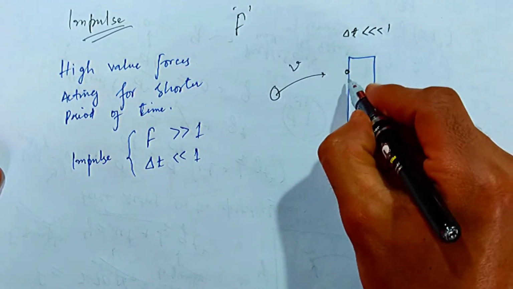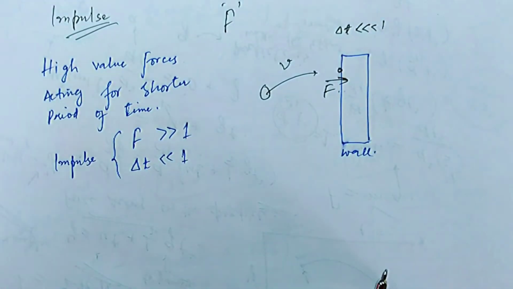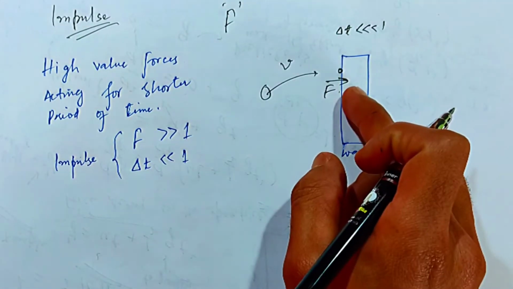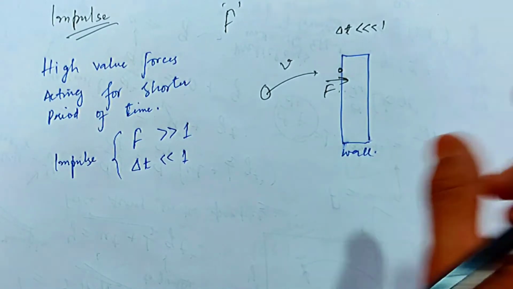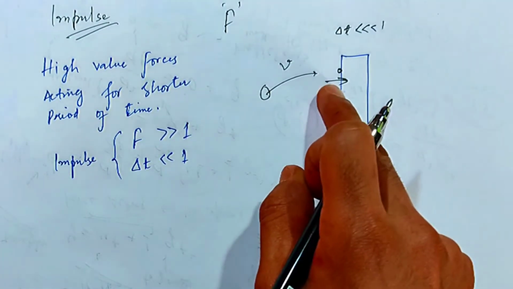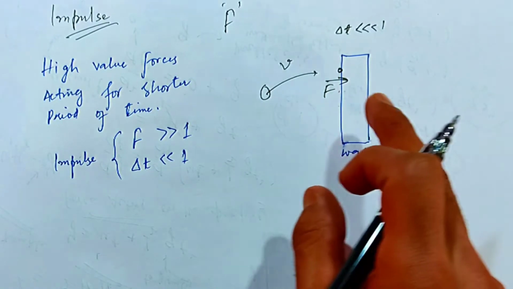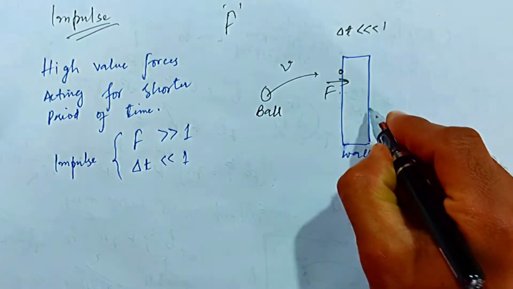But the force acted onto the wall is very high. The period of time is so minute that we can't calculate accurately the force applied by this ball onto this wall.